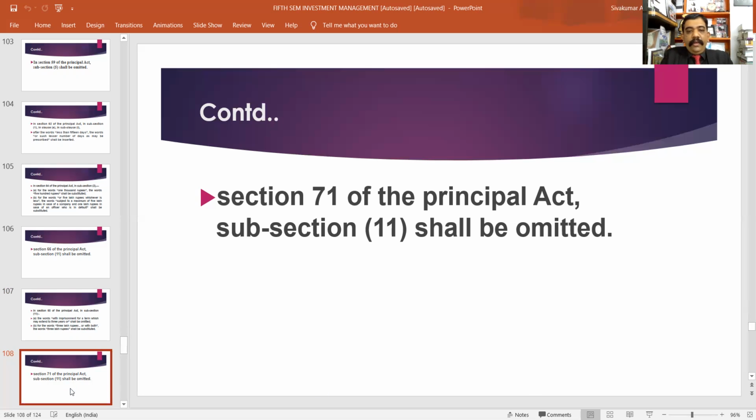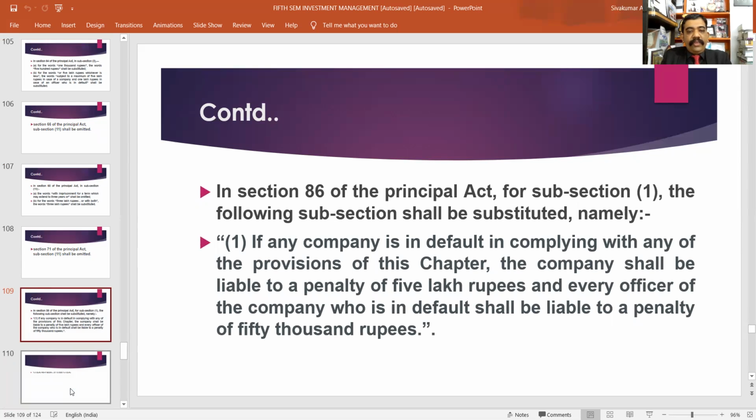Okay. Then there is another amendment that is related to section 86. What is section 86? Amendment to subsection 1 of section 86. First of all, we may discuss what is section 86. That is punishment for contravention. First of all, I may read the existing subsection 1 of section 86. If any company contravenes any provision of this chapter, chapter means chapter 6 of the Companies Act.